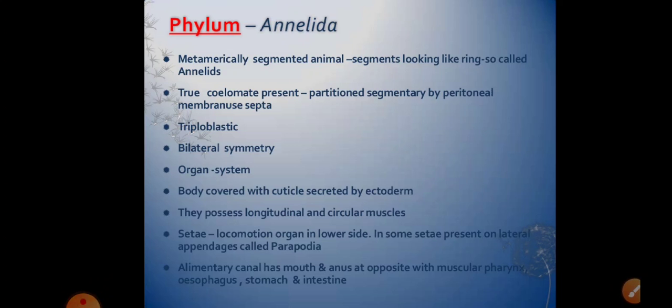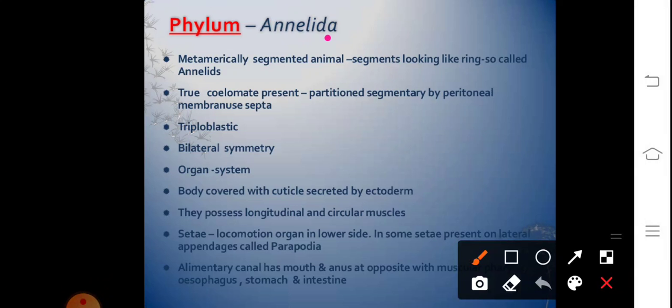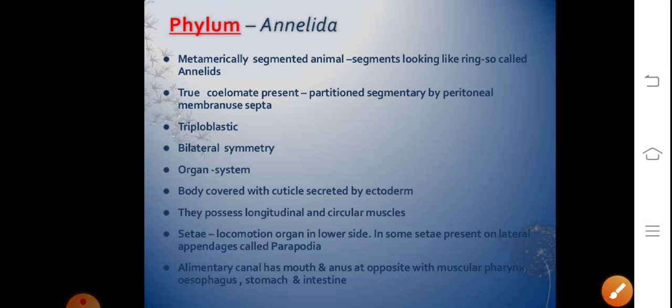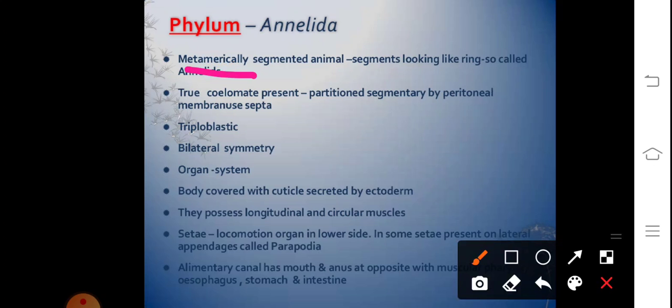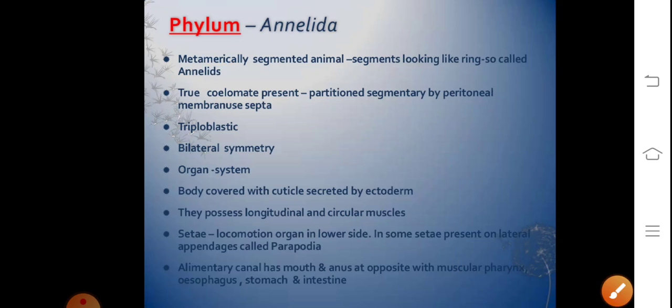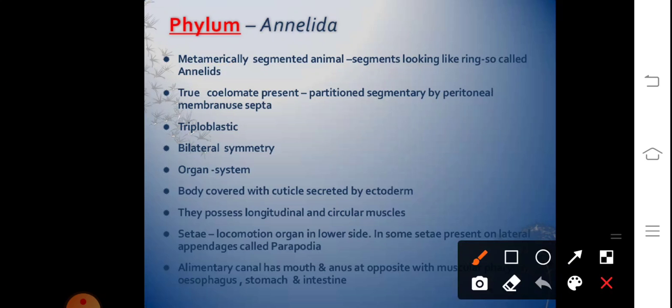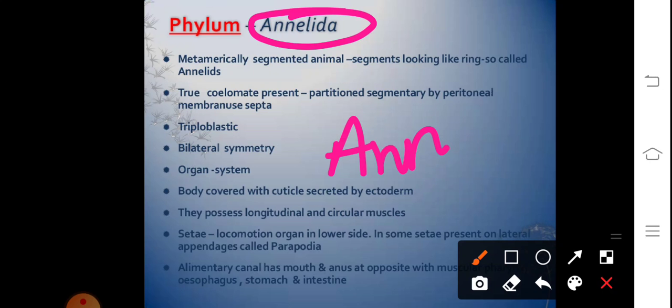In this module, we'll be continuing with our ongoing chapter of biology, chapter 4, Animal Kingdom. We'll be discussing phylum Annelida. The phylum name Annelida is derived from the Latin word annulus, which refers to the metamers, that means rings or segments. Therefore the name of the group is Annelida.